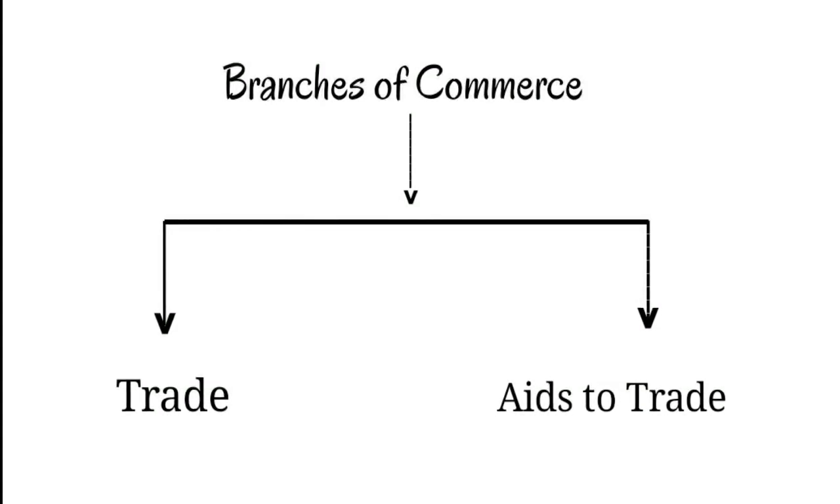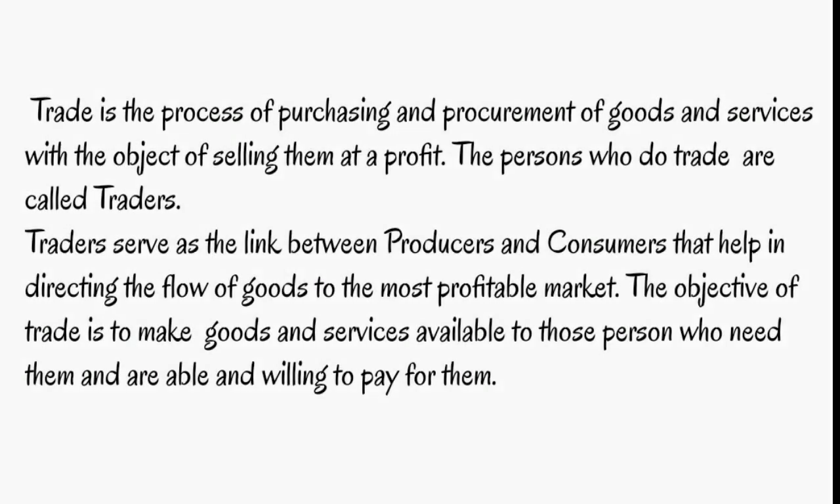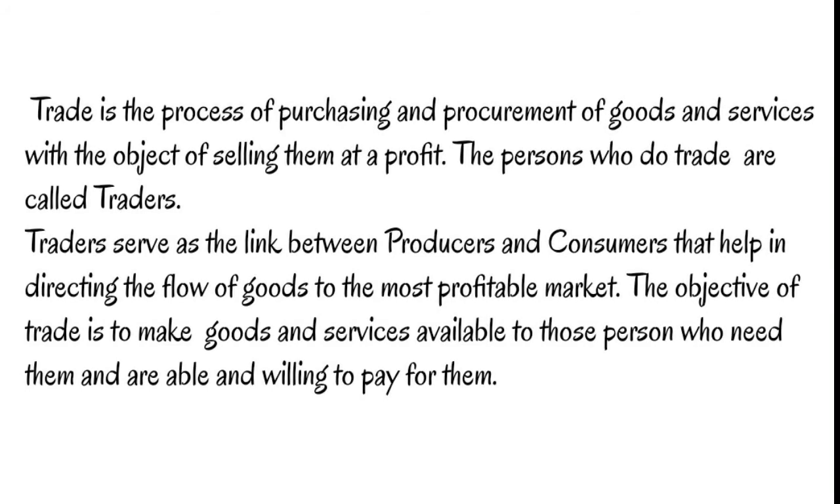So branches of commerce are of two types, trade and aids to trade. Let us see first what is trade. Trade is a process of purchasing and procurement of goods and services with the objective of selling them at profit. The persons who do trade are called traders.